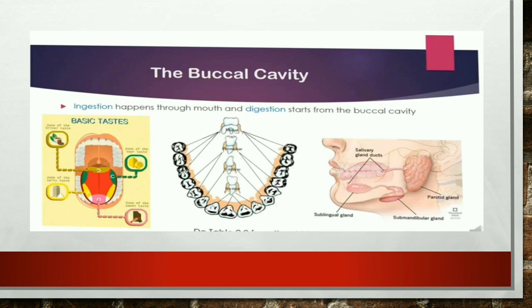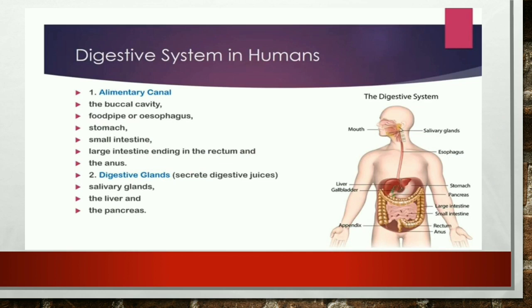As you all know, this is the alimentary canal, which runs in the middle of our body. There is a buccal cavity, food pipe or esophagus, stomach, large intestine ending in the rectum and the anus. So that is our alimentary canal.